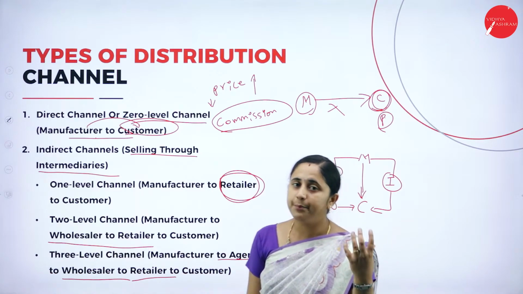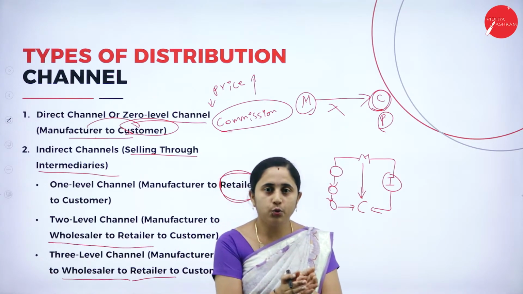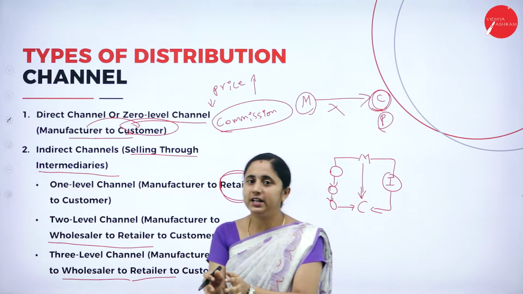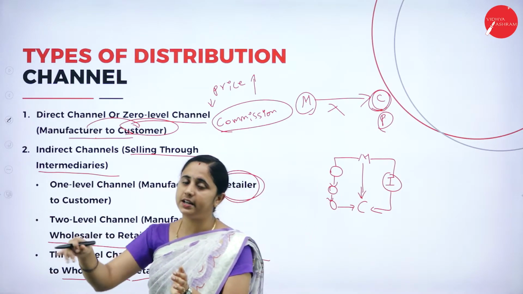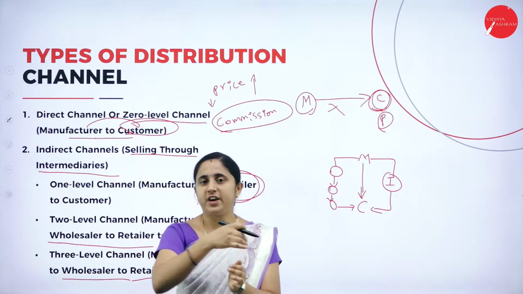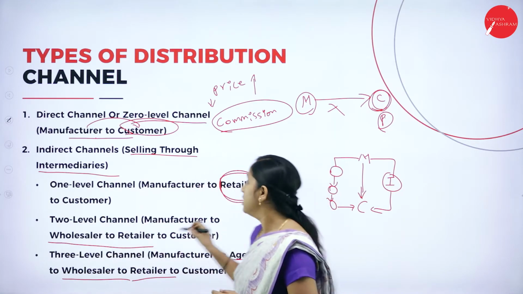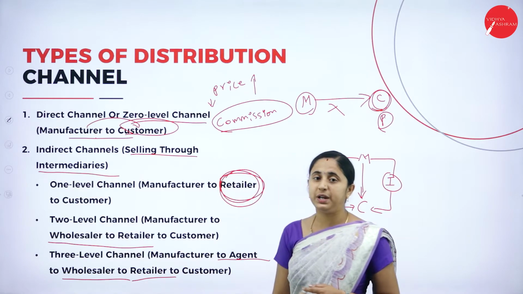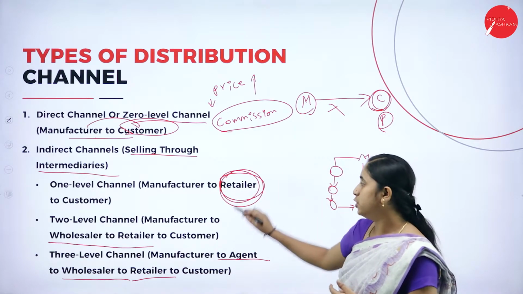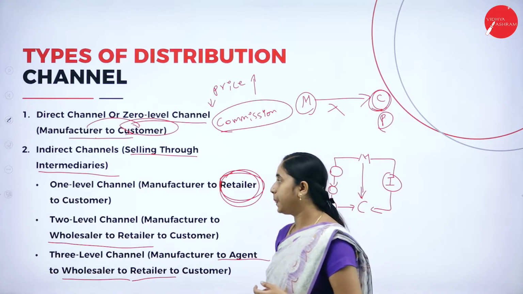For example, farmers sell their goods to the retailers. The retailers, that means the street sellers, purchase the goods from the manufacturer and sell the goods to the final consumer. Here only one intermediary, the retailer, is involved in this transaction.